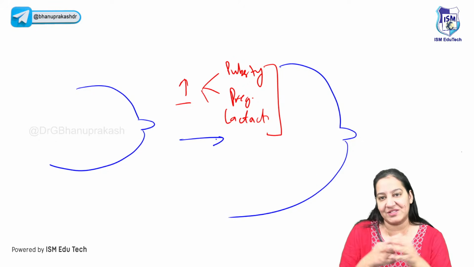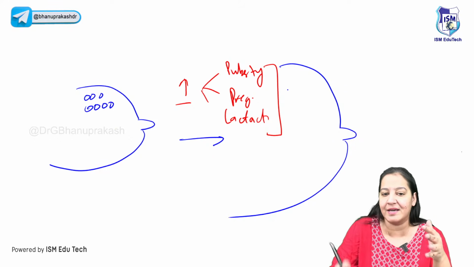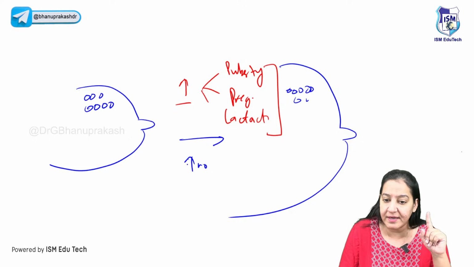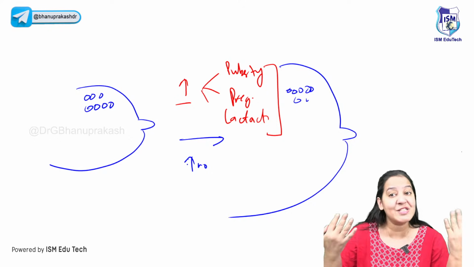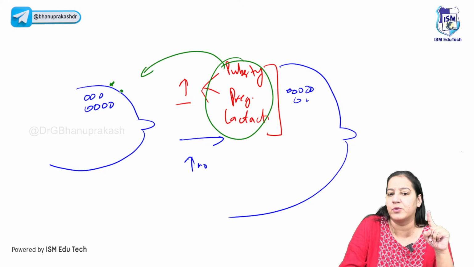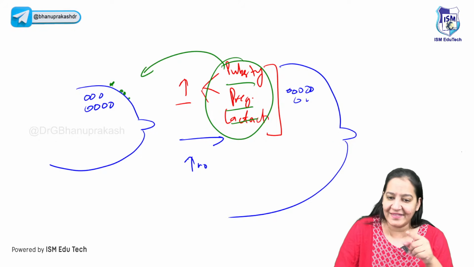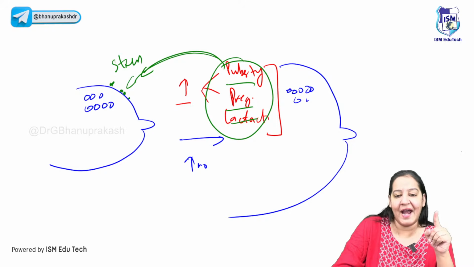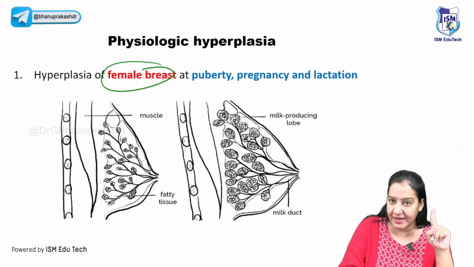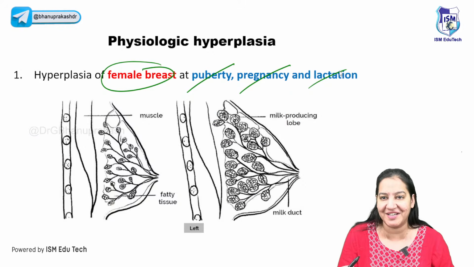Now, why is the size of the breast increasing? There are cells inside the breast. Actually, these cells increase in number. They divide, and they increase in number. So because of the increase in number, the size of the breast is increasing. So what is the stress here? The stress here is the hormones, estrogen and progesterone. In these 3 conditions, there are hormones present in female blood, and those hormones act as a stress and cause the increase in size. So the first example is the female breast during puberty, pregnancy and lactation. You got my point? That is the first example and it is physiological. It is not a disease.